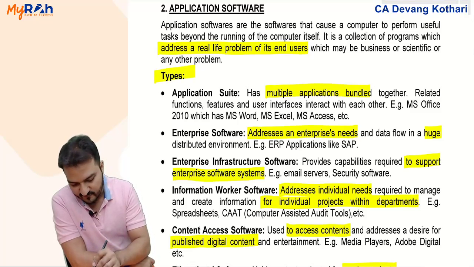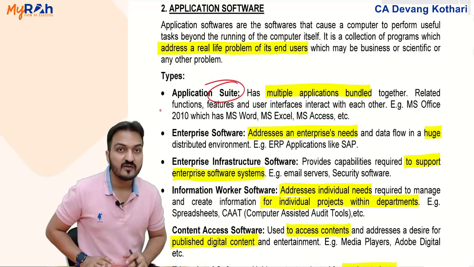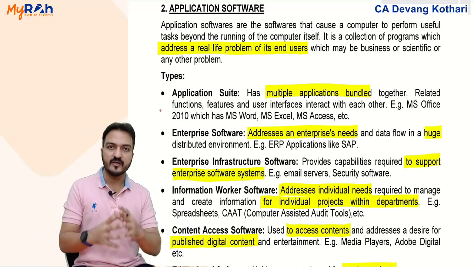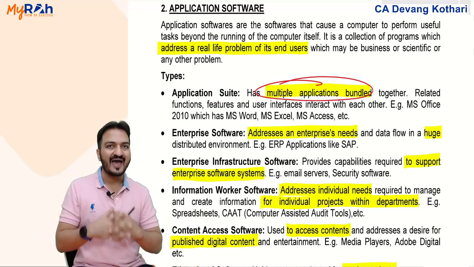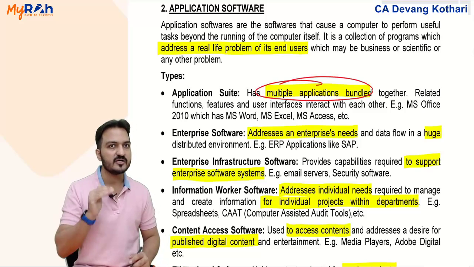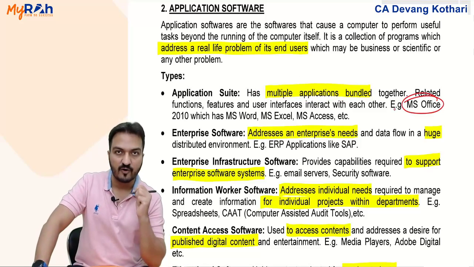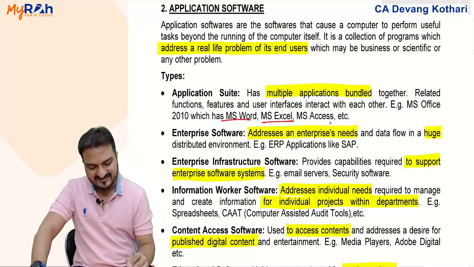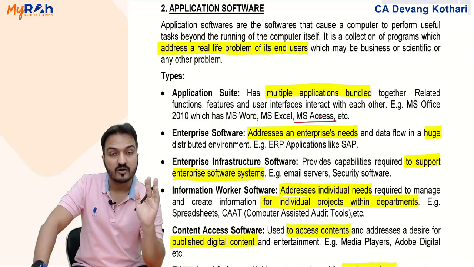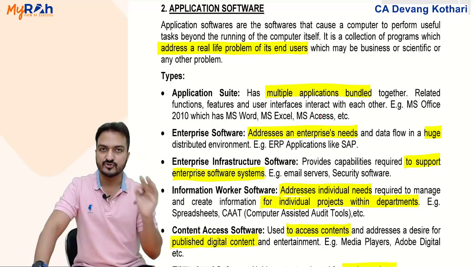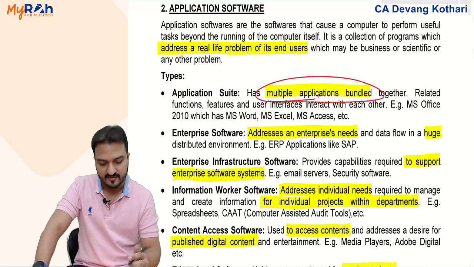Types of application softwares. Number one, application suite. Application suite is the name given when the application software has multiple applications which are bundled together. When more than one software is bundled together and sold together, it is called an application suite. For example, the best example, Microsoft Office. When I purchase Microsoft Office, I will get Microsoft Word, Microsoft Excel, Microsoft Access, many things together. I cannot purchase each of them separately. It will always come all together. That is called an application suite. The suite means multiple applications which are bundled together and sold together.